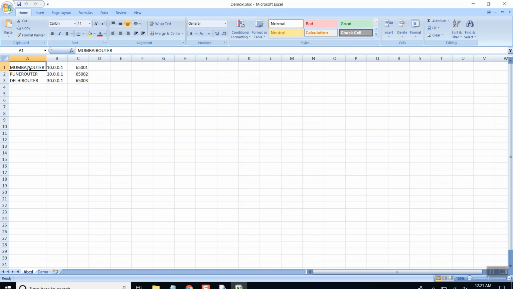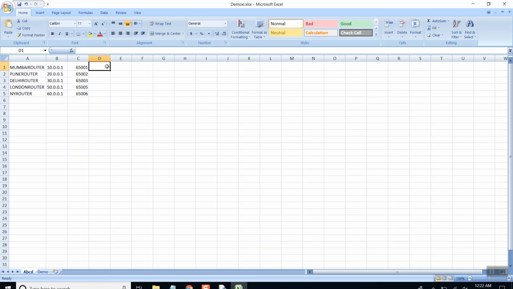So this is the site location name. For example, let me name it London router. That will have 50.0.0.1 and 65005 will be the AS number of this router. Similarly, we can have New York router that will have 60.0.0.1 as an IP address, and this will be the AS number. So this is how we will be able to save the variable information.